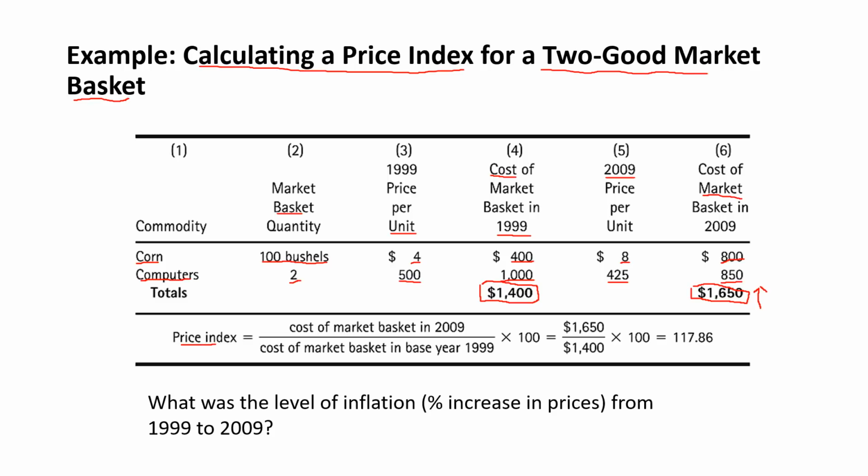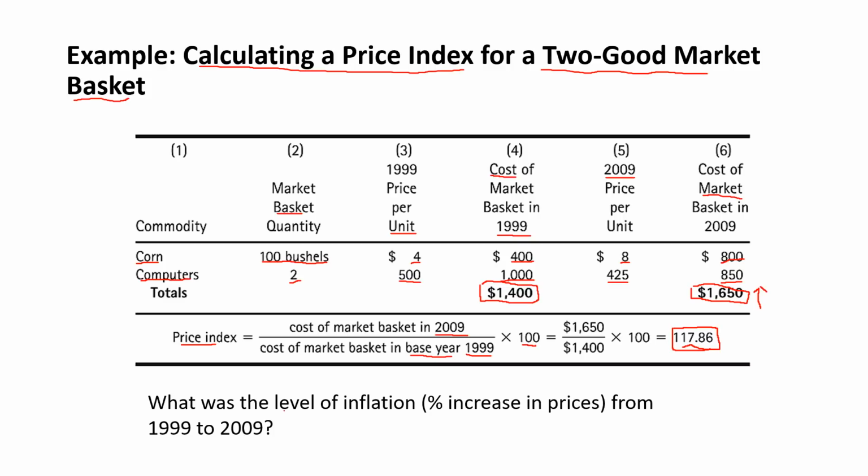So the price index is the cost of the market basket in 2009 divided by the cost of the market basket in the base year, which we said was 1999, multiplied by 100 to give us a percentage. And if we plug in the numbers there, we get 117.86. So that is to tell us that it is 17.8% higher in cost in the year 2009 than it was in the year 1999.